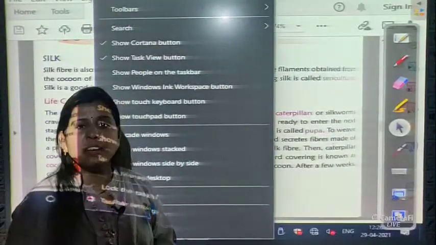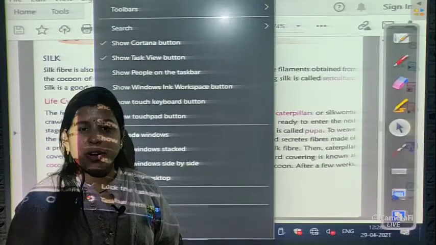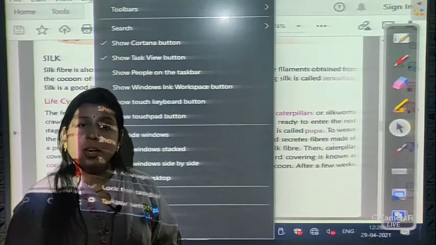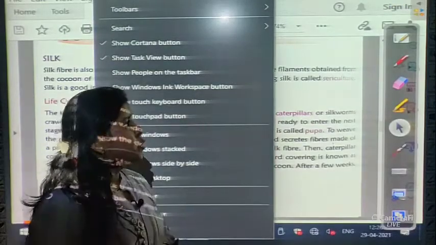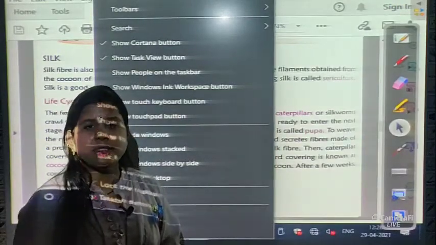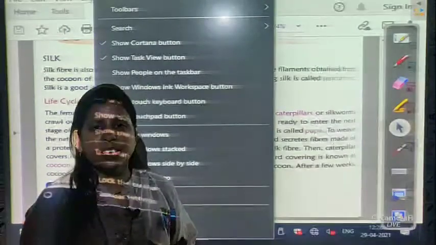I am also fine. As you all know that coronavirus is increasing rapidly. So be at home, be safe, take all the precautions. Don't touch anything unnecessarily. If you are touching, then please sanitize yourself.